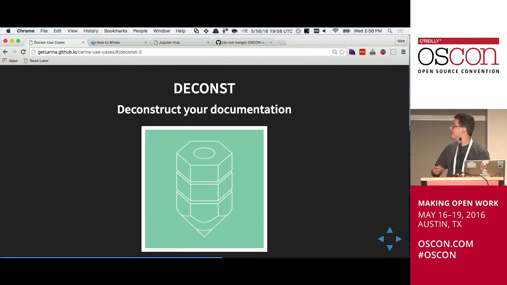So you can no longer do that with Deconst because we hook into that build pipeline and we separate the templates that decorate the content from the content repositories where the work is happening. So there's this disconnect, and it was very awkward. So we tried a few things. We had a staging server for a while. That's painful because we have 30, 35 GitHub repositories of work happening, and only one person can really be staging changes at a time. And so you kind of linearize your process. Not only that, but if you try to separate stuff with Git branches, your Git workflow becomes really, really painful. So we wanted to avoid that.